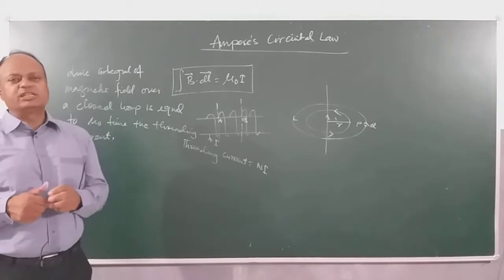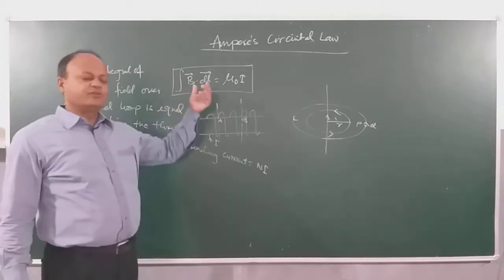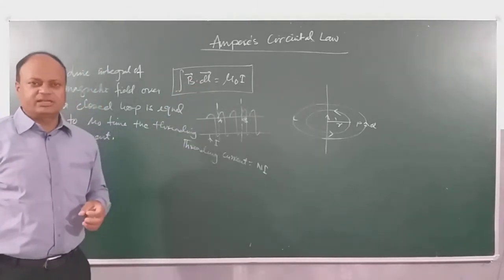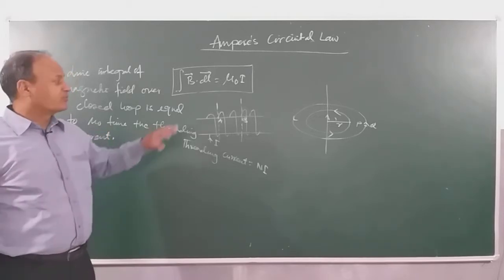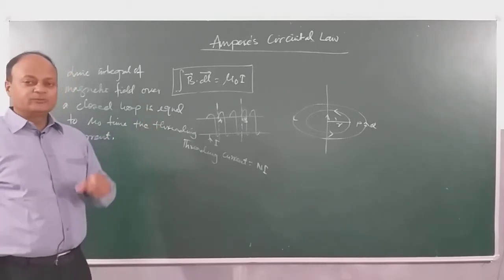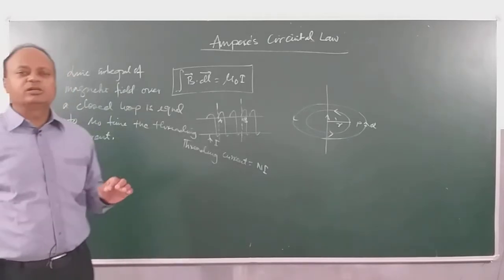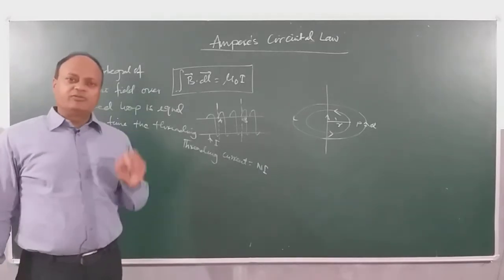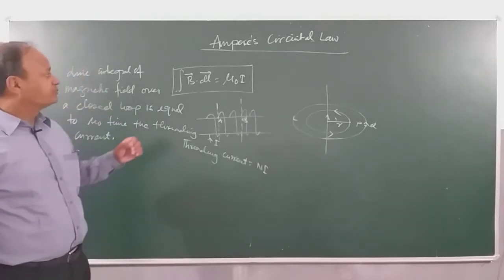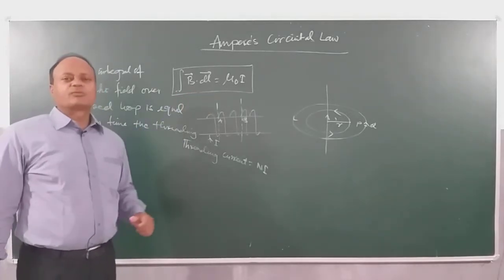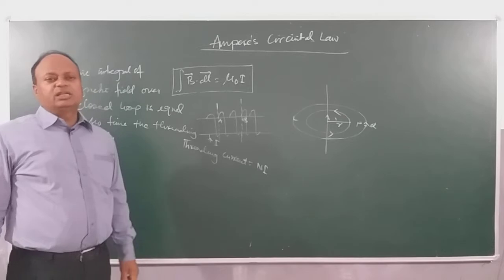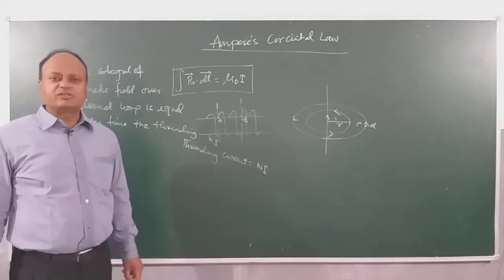Gauss law we use for calculating electric field and Ampere's law we use for calculating magnetic fields, right? So it is to be kept in mind that both the laws are similar. Now the validity of Gauss law depends upon the validity of which law? Coulomb's law. However, the validity of Ampere's circuital law depends upon the validity of Biot-Savart's law. Okay.